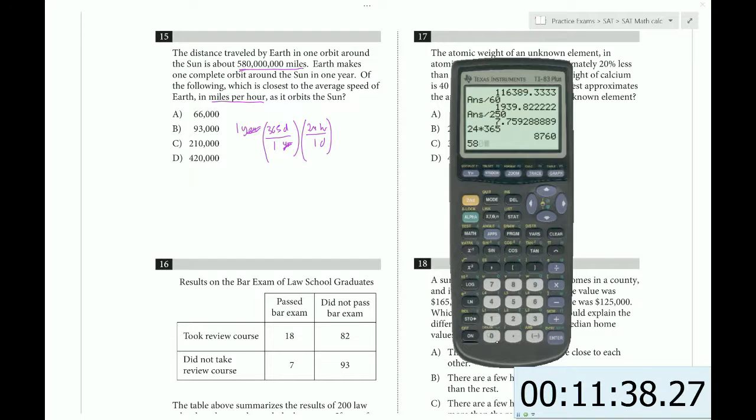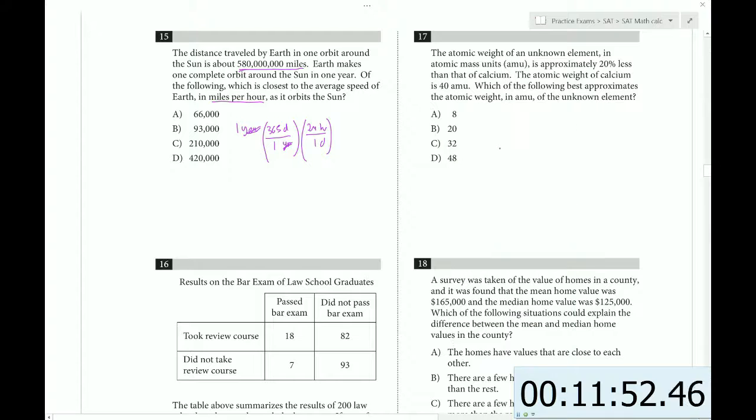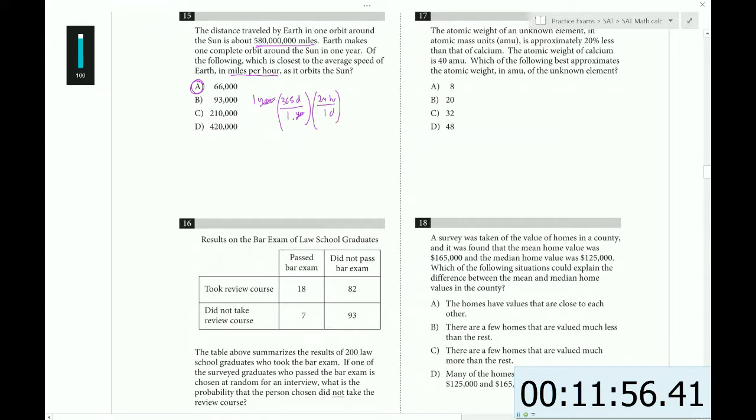Now we have to go 580, 0, 0, 0. More zeros. 1, 2, 3. And we have to divide by our answer. And this will tell us 66,000. That's how fast it is in miles over hours. Okay?